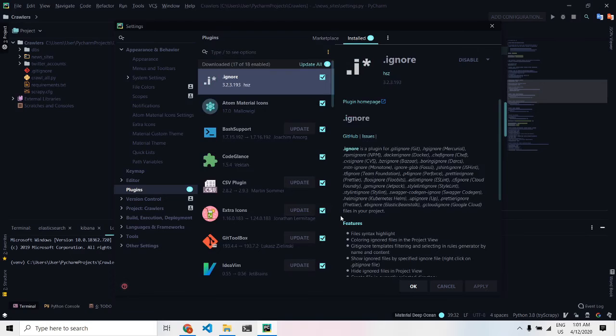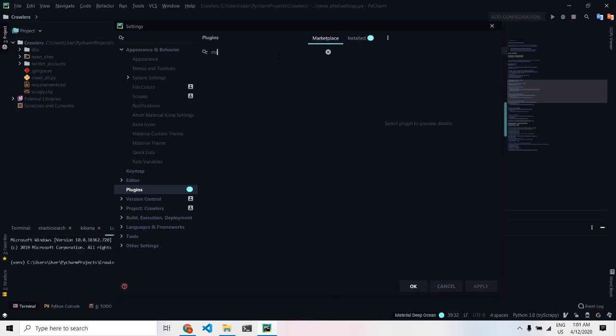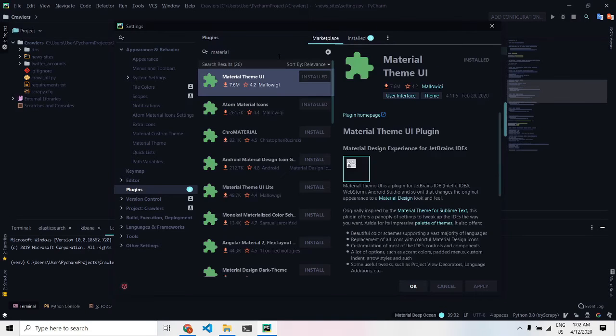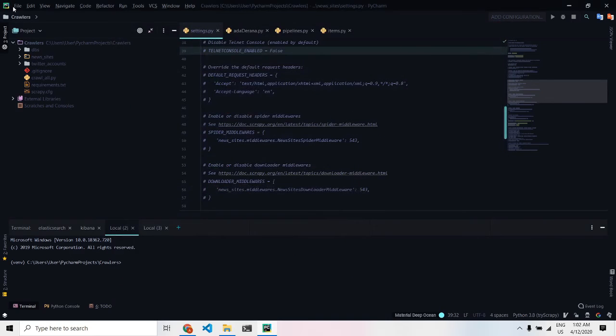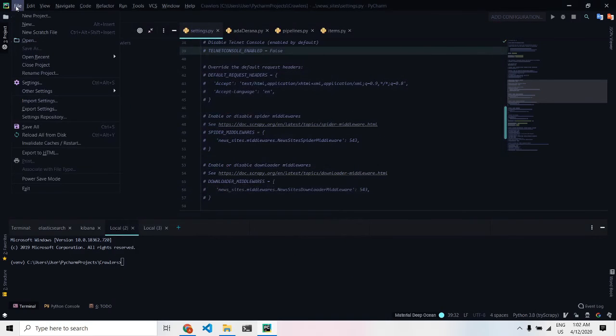As you can see, in the marketplace you can search for these plugins and install them there. In the beginning you get a long menu, and from the Material Theme UI I shortened it, so it's nice, at least for me.